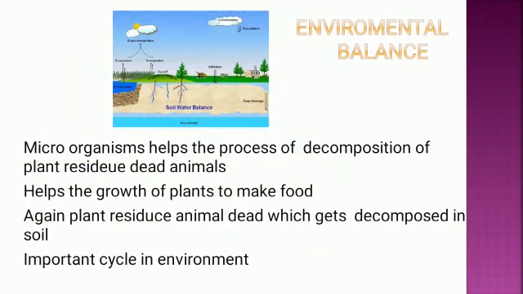Next, we are going to study about the environmental balance. What is environmental balance? Observe it carefully in the picture. Microorganisms help in the process of decomposition of plant residue and dead animals. We can also say that there are many food chains in our environment. Yes or no? Because of this food chain, what happens? Every living thing gets their food whenever they need it.